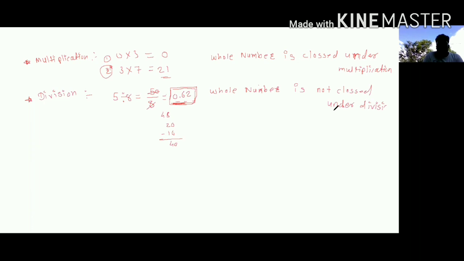So in short, we can say that whole numbers are closed under addition and multiplication. This is one statement.